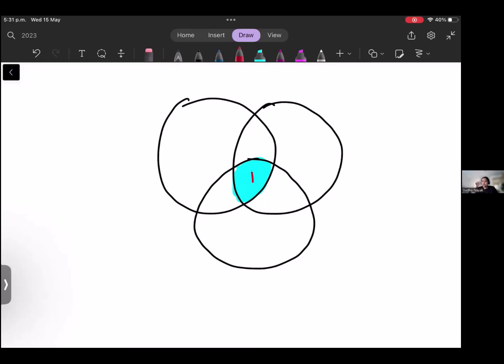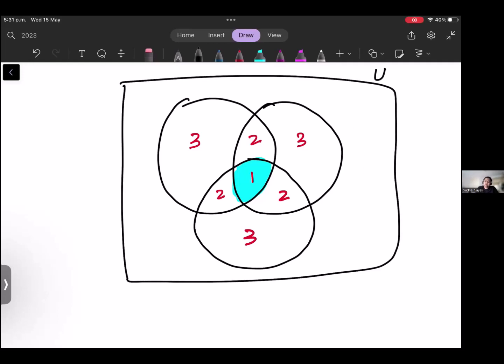That is where you have to start. Then you write all of these. And then you go with the universal set also. So this is where you will write as the 4th level. If you follow this, you will never make a mistake.